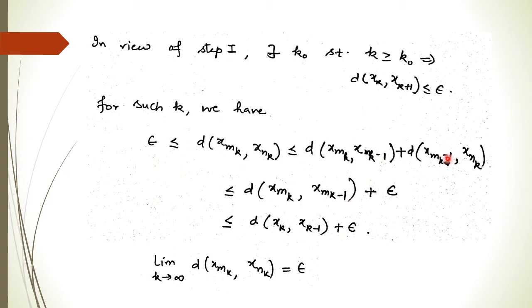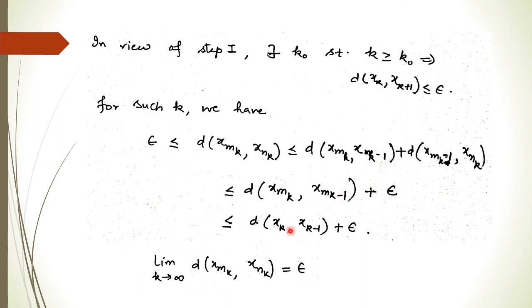Since m_k is the smallest integer greater than n_k such that this thing is greater than or equal to epsilon, it means for all those numbers which are less than m_k, this distance is strictly less than epsilon. So we can replace this with epsilon. So we get this plus this, and these are two consecutives.